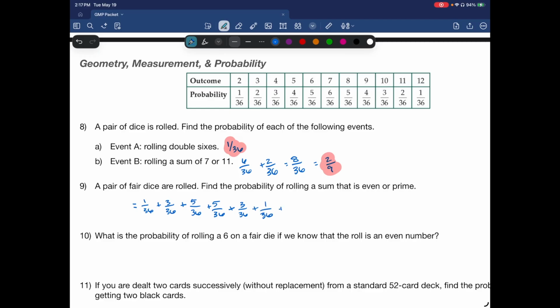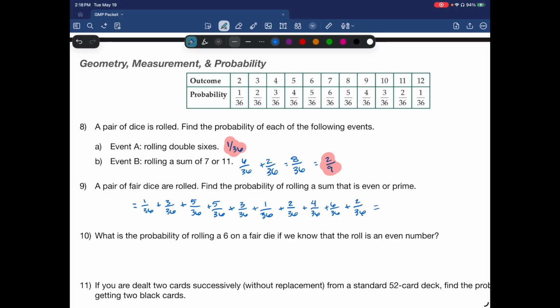Prime, we don't want any overlaps. So prime is going to be 2, 3, 5, 7, 11. We've already included the 2, so we don't need it again. 3 would be 2 out of 36. 5 would be 4 out of 36. 7 would be 6 out of 36. And 11 would be 2 out of 36.